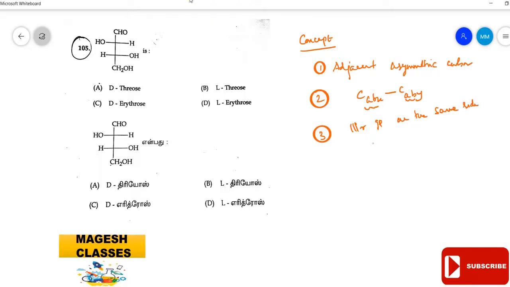You can remember it easily with a mnemonic like that. Same side, so it is erythro. If the similar groups are in the opposite direction, it is threose. Different side. So it is erythro and threose. This concept is used in sugar chemistry, that is carbohydrates.